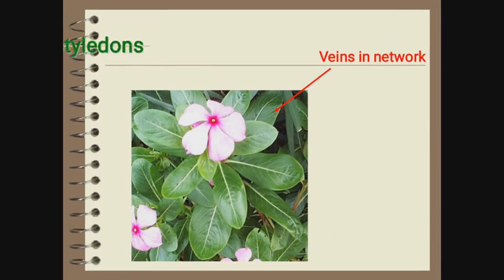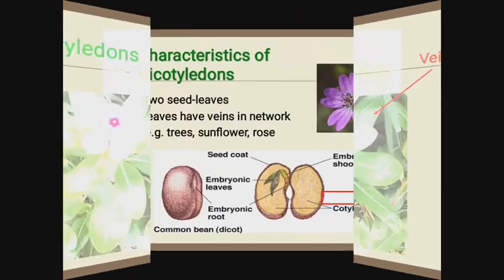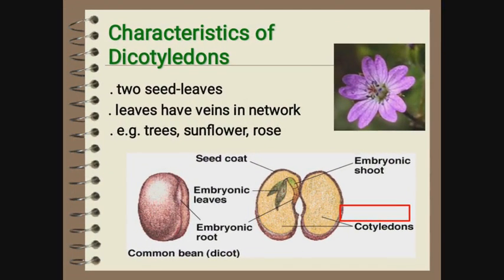So second one is dicotyledon, they have veins in a network. Some characteristics of dicotyledon: they have two seed leaves. Monocotyledon has one seed leaf and parallel veins, and dicotyledon has two seed leaves and a network of veins. For example trees, sunflower and rose.